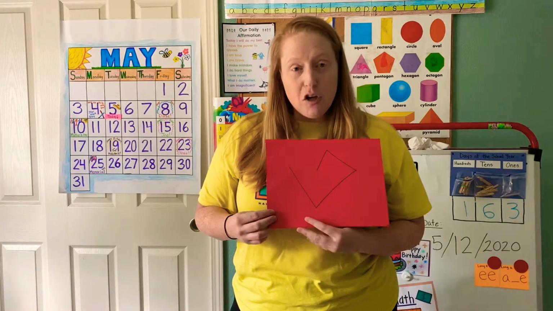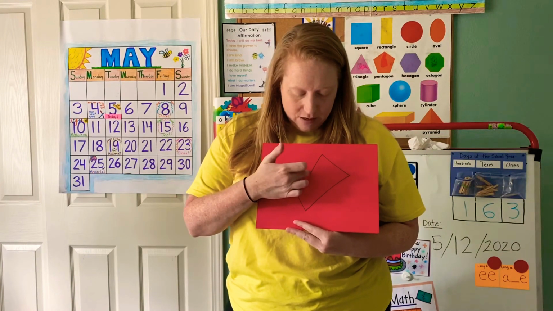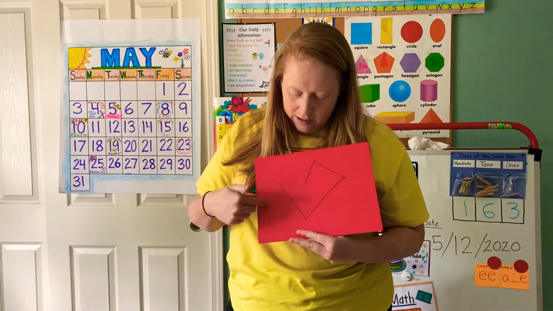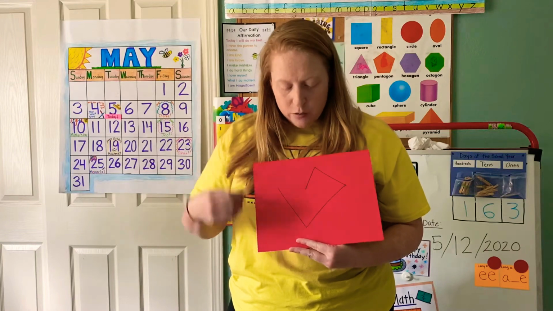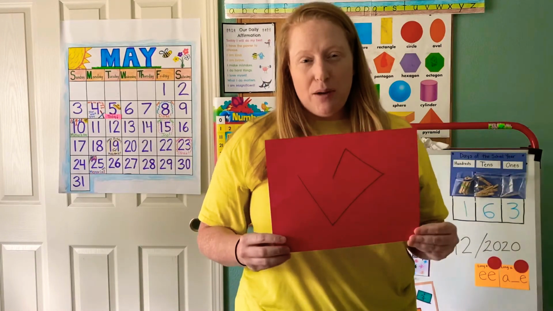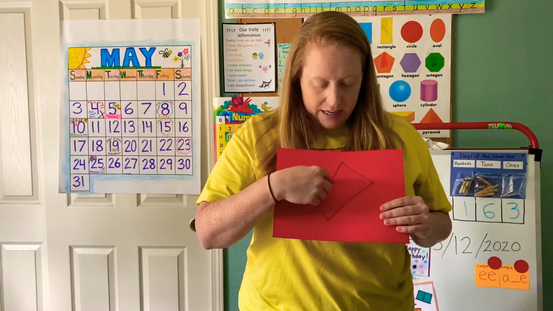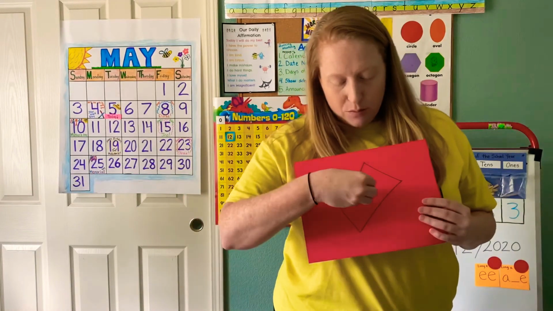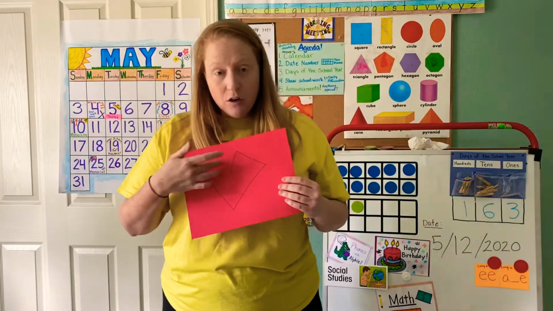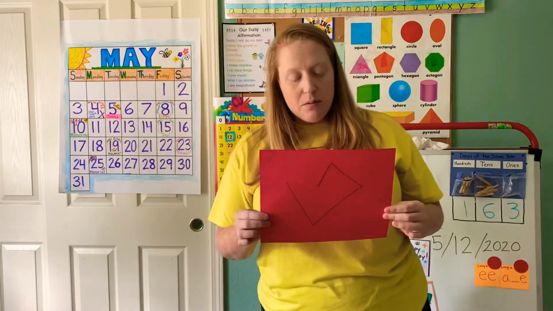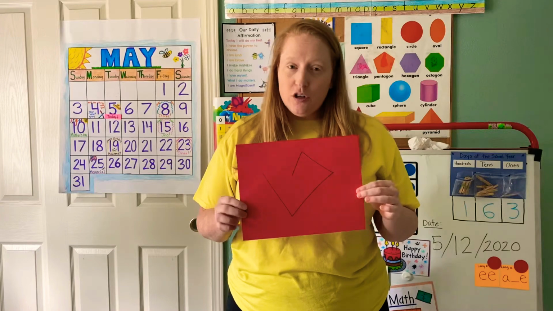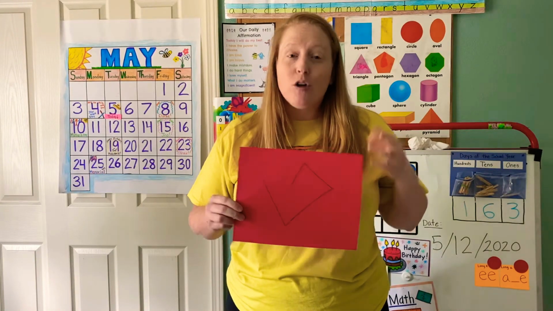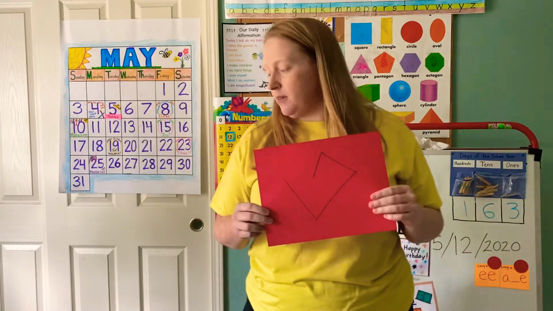So what I mean by closed and open is that, see how this line goes down and then it's open here, right? It's almost like you put something inside it. So technically in math, this is not a shape, it's a line, or it's a lot of lines, right? But unless it's closed off where you could kind of put something inside it like that in the middle, then it's not technically a shape. So this is what we call, either you could call an open shape or you could just call it lines. So we're going to learn all about closed shapes during this unit.